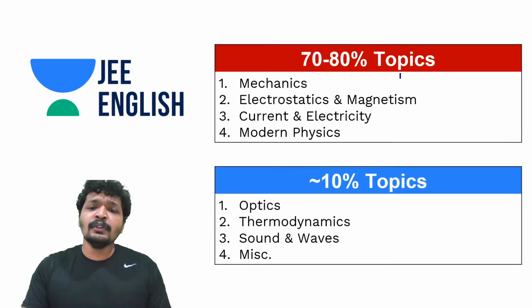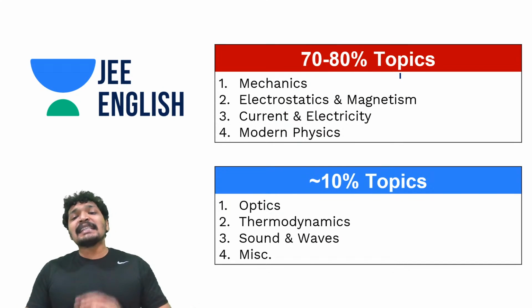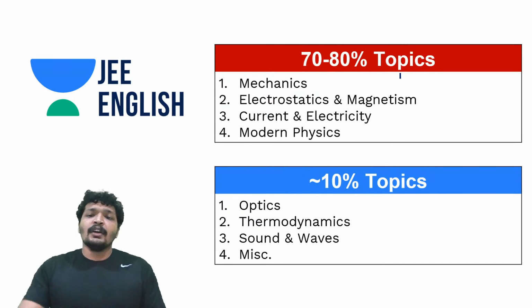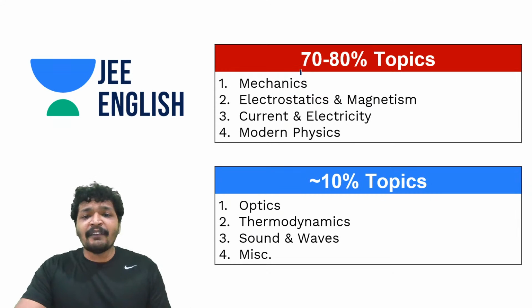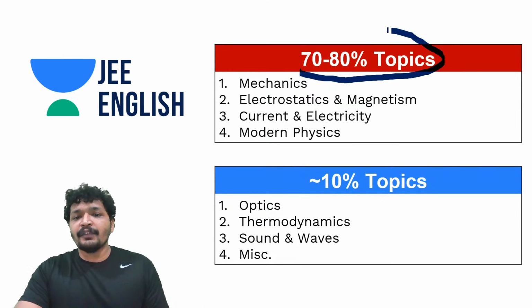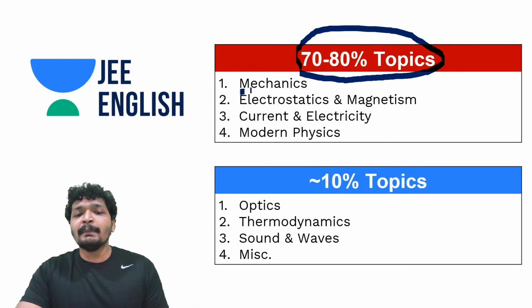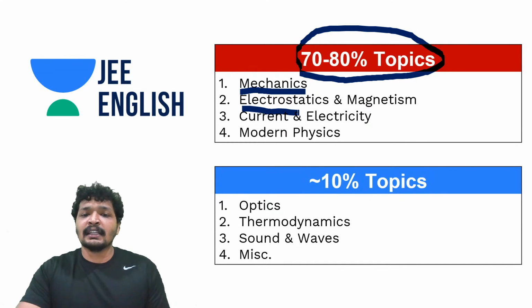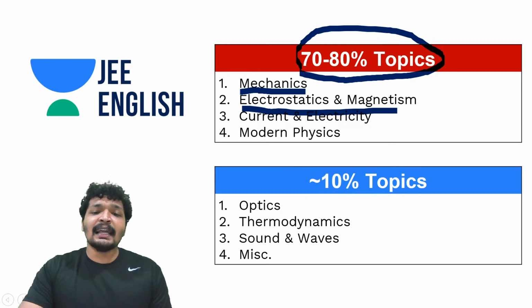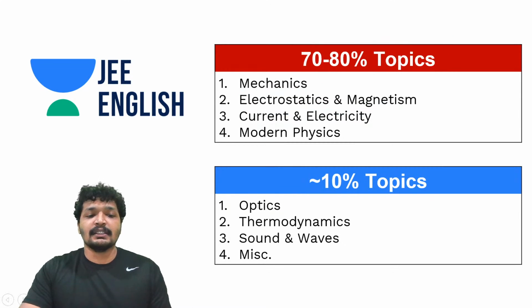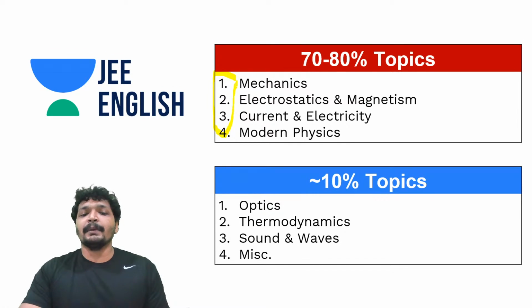What will we do now? Now we will again segregate the topics. So I am calling this the 70-80% topics, which means most of your paper, that is 70 or 80% of your paper, will be from mechanics, electrostatics and magnetism, current and electricity, and modern physics. So these four topics will be covering 80% of the paper.